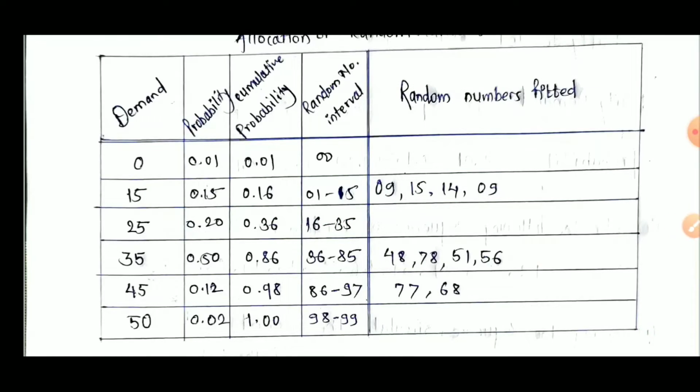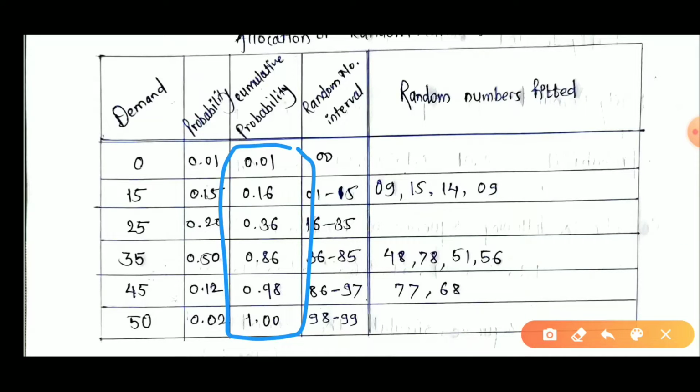Now cumulative is 36. For the short method, to give the random numbers, we generally subtract 1 from the percentage of cumulative probability. Here it is 1%, 1 minus 1 is 0. Here it is 16%, 16 minus 1 is 15, so 1 to 15. Here it is 36%, that is 36 minus 1 is 35.